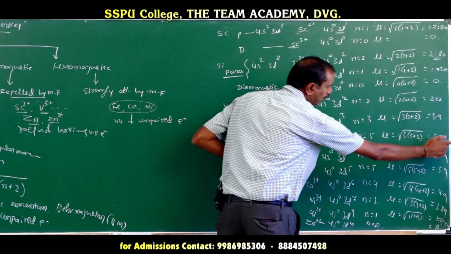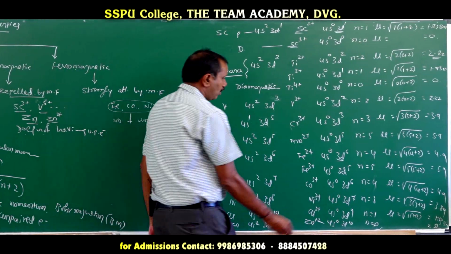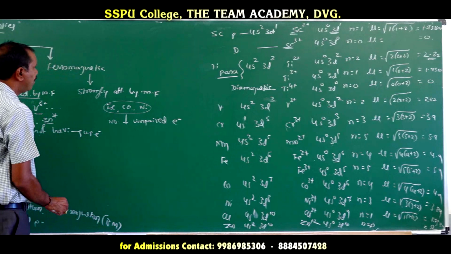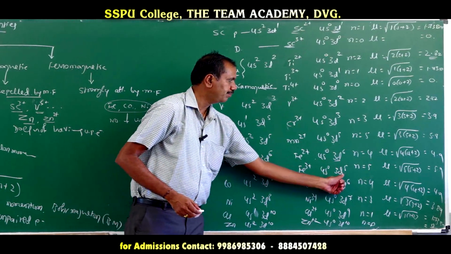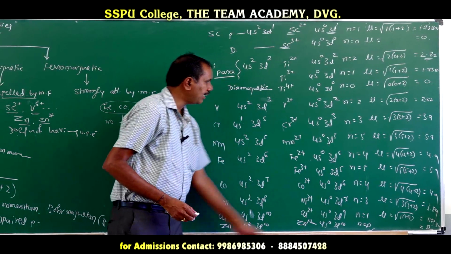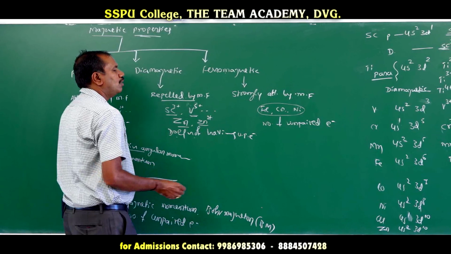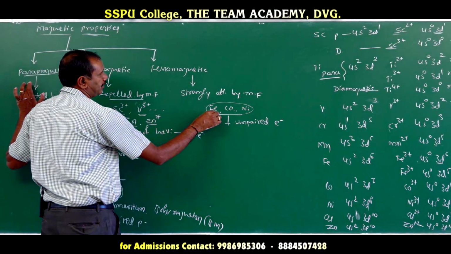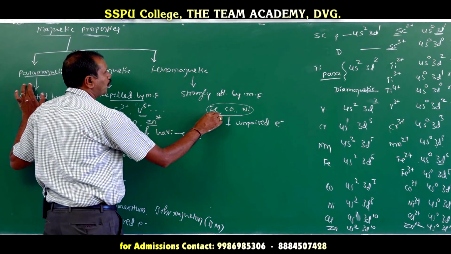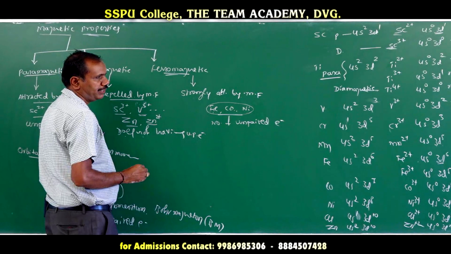Then onwards the magnetic moment will usually decrease. Iron, cobalt, nickel have a lesser magnetic moment due to the pairing of electrons. So they should be paramagnetic substances, but experimentally they are strongly attracted by the magnetic field.